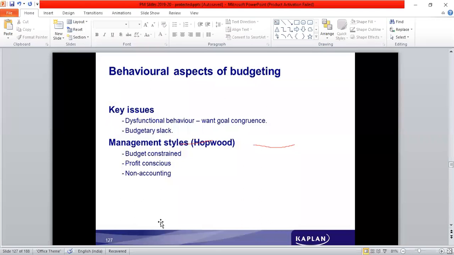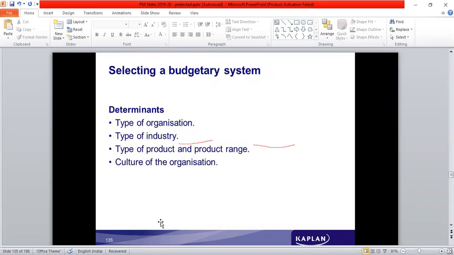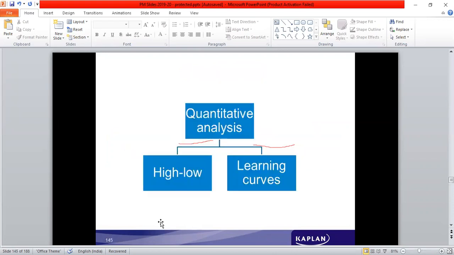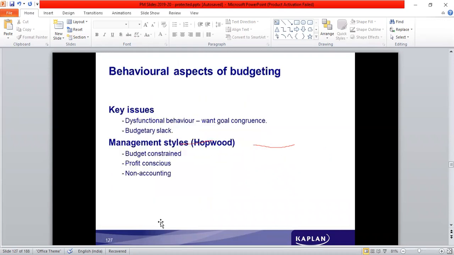Now that is all already done in management accounting, so we would not be repeating that in this particular paper. Of course, there are other topics related to numerical things. We would be learning some quantitative analysis, only the forecasting techniques, but otherwise the rest is all theoretical, conceptual material. Here there is one topic called behavioral aspects of budgeting.